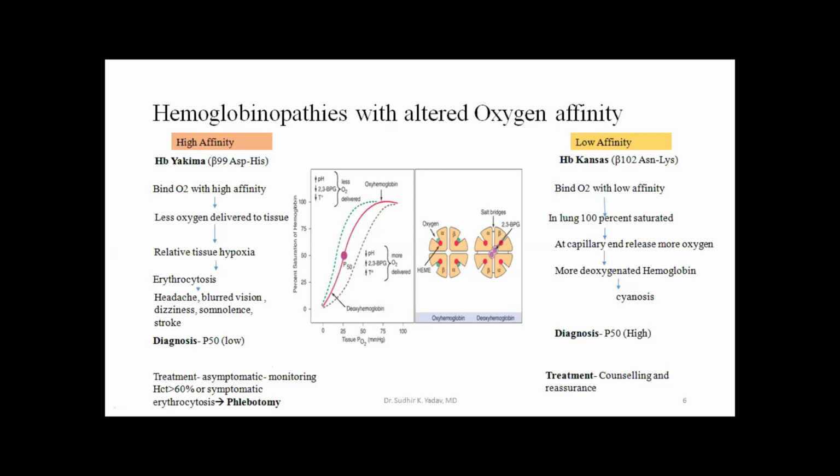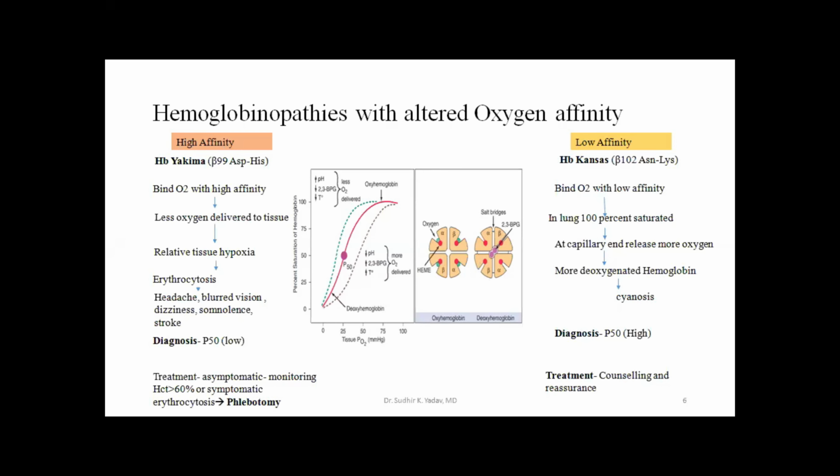So for high affinity, you should remember Yakima is a hemoglobinopathy having high affinity, and it presents with erythrocytosis, and the P50 value is low. Treatment is phlebotomy. Phlebotomy is venesection: you should bleed the vein, make the patient bleed.